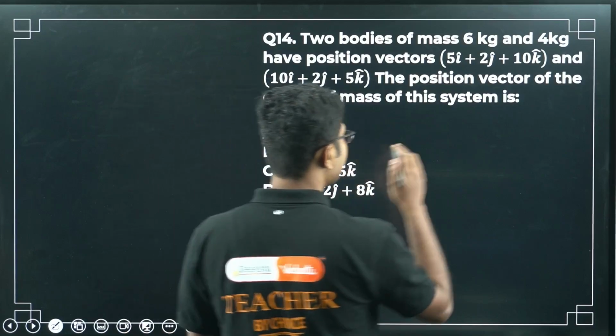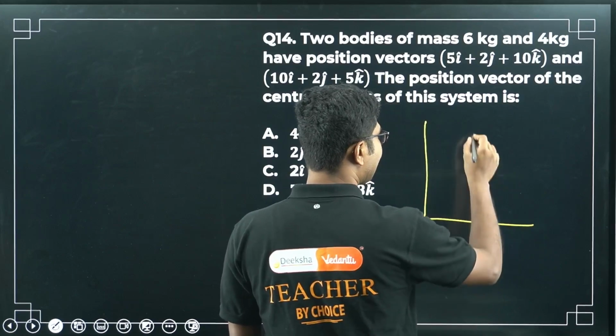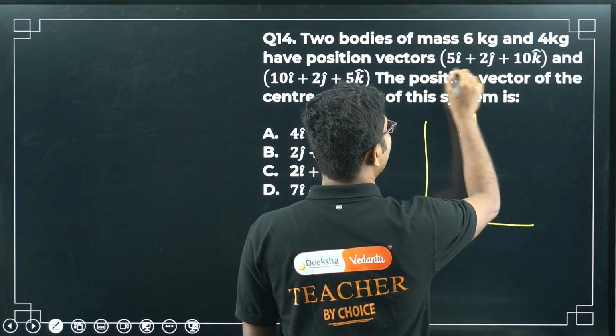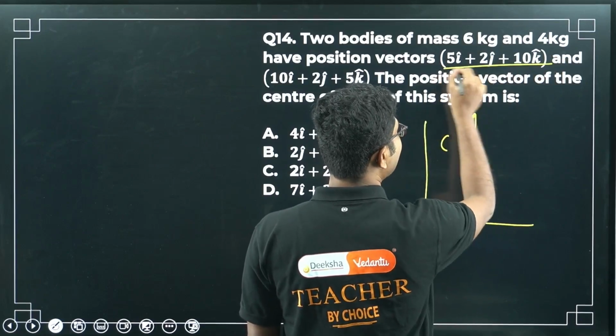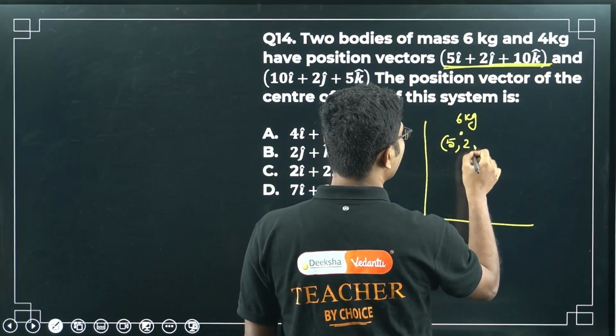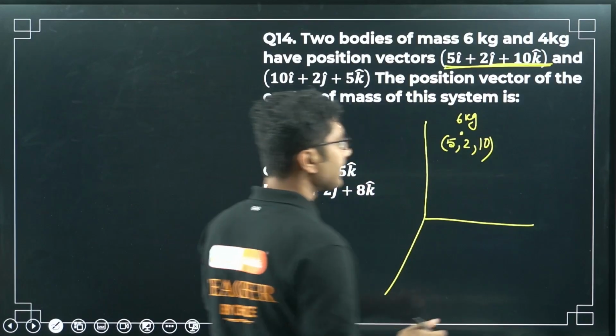So two masses are given. What is the meaning of this? Let's understand. Two masses, one is 6 kg, it is located here. Located here means the coordinate is 5, 2, 10. I hope you are familiar with the three-dimensional coordinate system.